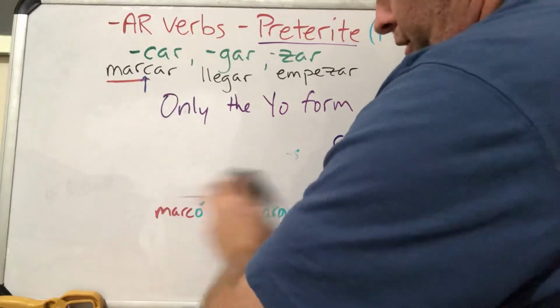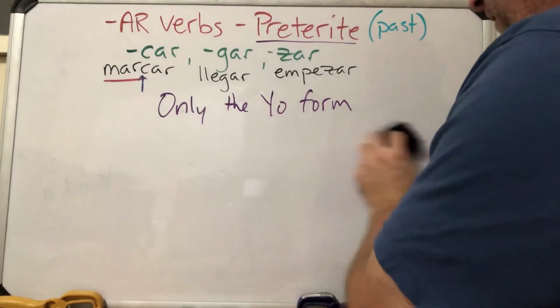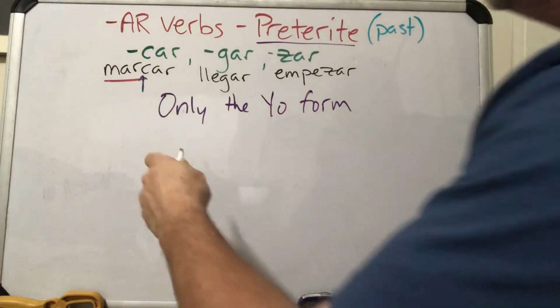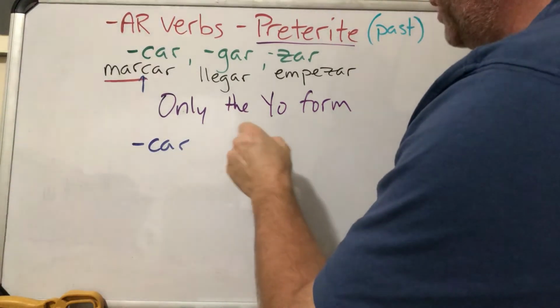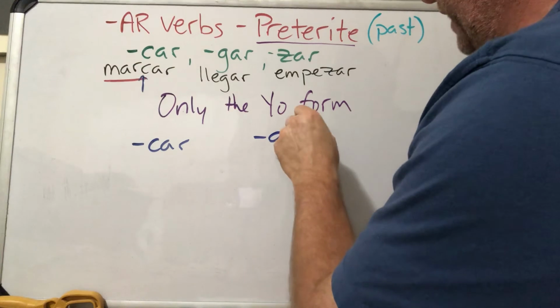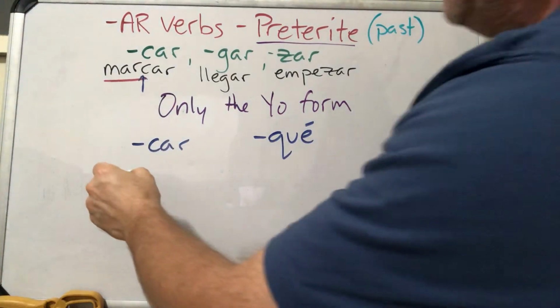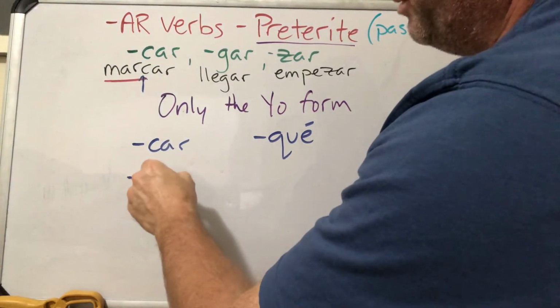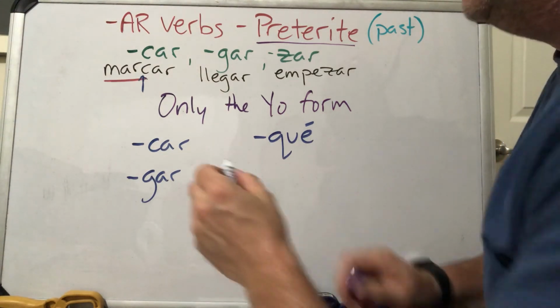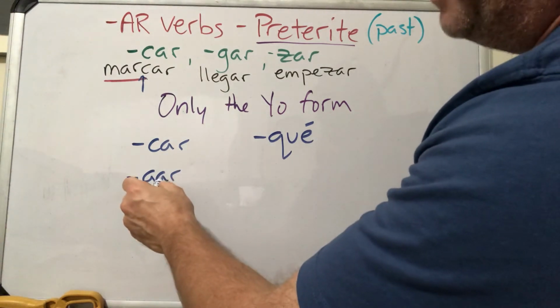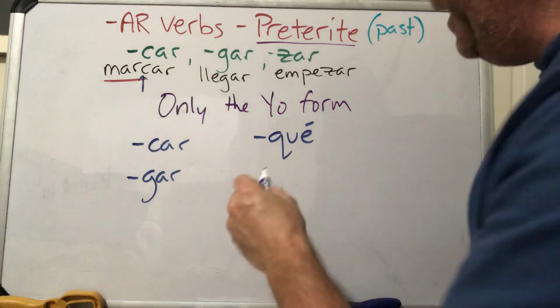We'll do a little chart here so you can see that. All right, so if it's a -car verb, just for the yo form, the ending will be -qué. Okay? If it's -gar, we run into the same problem. Not all the time in English, but in Spanish, whenever you have a G followed by an E, it makes the H sound.